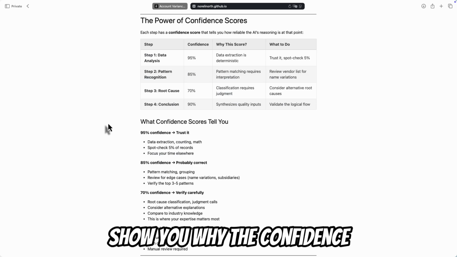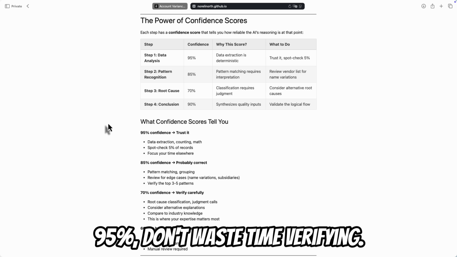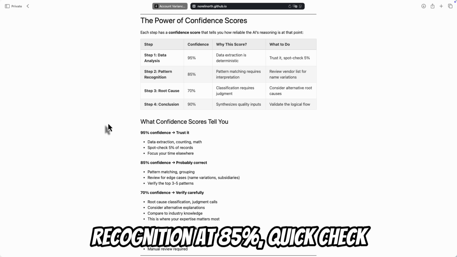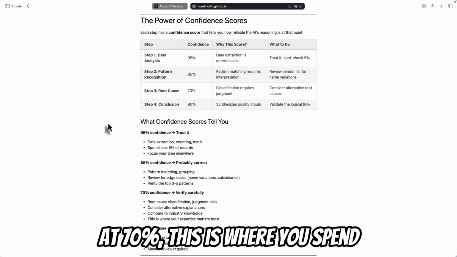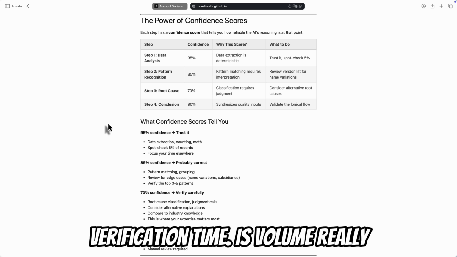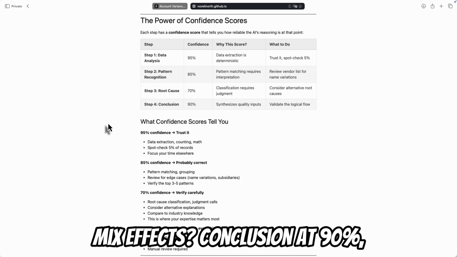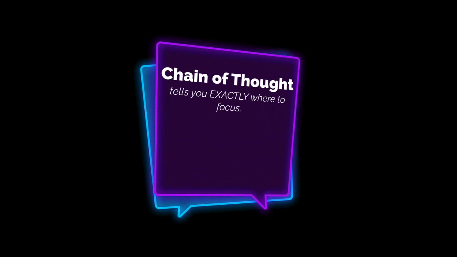Let me show you why the confidence scores matter. Data analysis at 95%? Don't waste time verifying. Counting rows is reliable. Pattern recognition at 85%? Quick check for name variations. Root cause at 70%? This is where you spend verification time. Is volume really the only factor? Could there be mix effects? Conclusion at 90%? Review the logic. Does the conclusion follow from the data? Chain of thought tells you exactly where to focus. That's smart auditing.